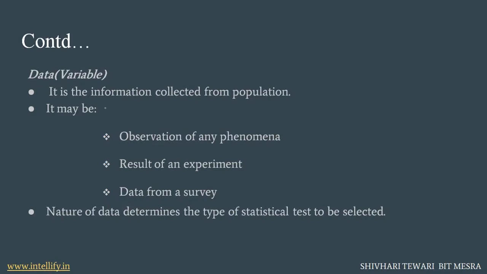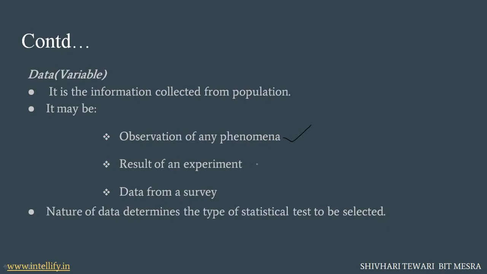Now, what kind of data can be taken from a population? It could be observation of phenomena, like I have said. For example, if someone is going to play golf or tennis, then he will check what kind of weather is suitable for playing tennis or chess or golf. In that case, he will check whether the weather is overcast, humid, windy or hot, and after that he will observe what kind of weather is ideal for playing golf or tennis.